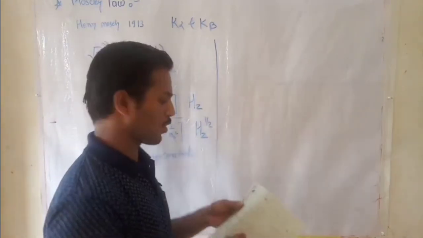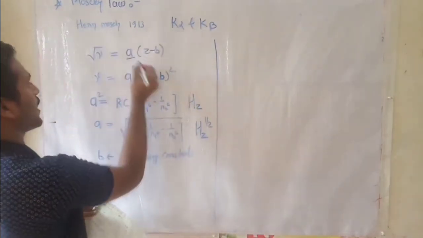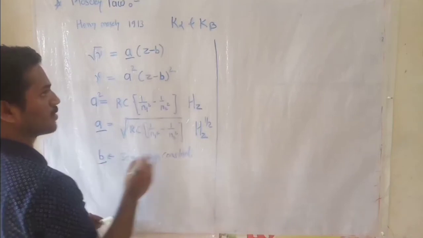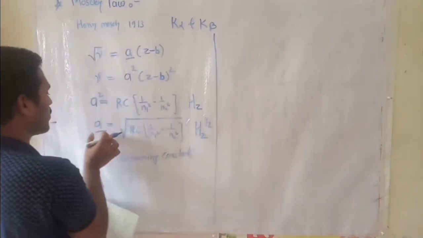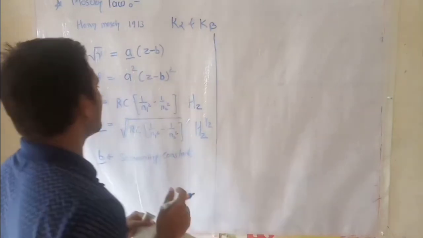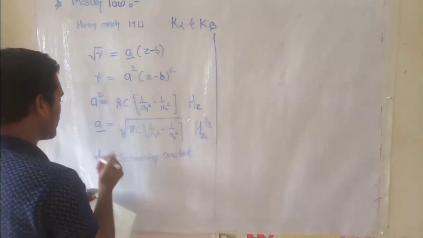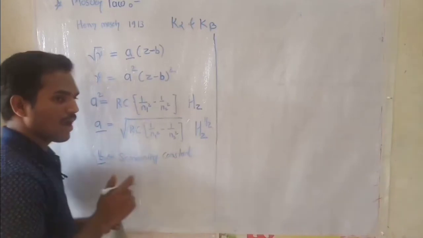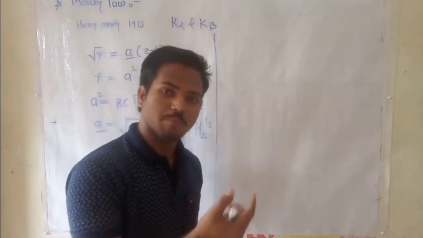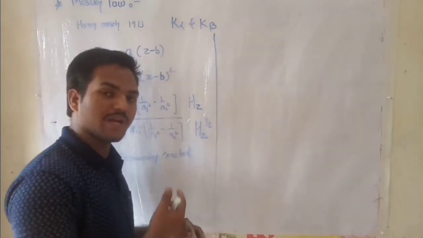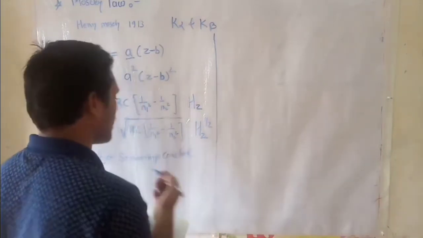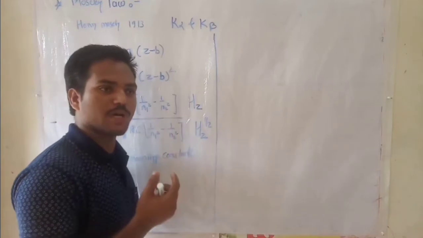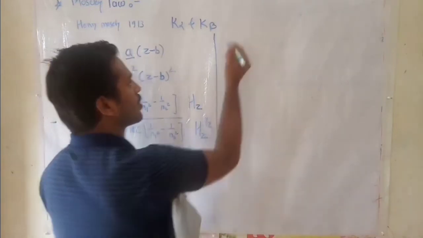Now I am taking one problem on the basis of a and b. This problem tells us that these a and b are independent of the material but dependent on the series of the spectrum. The problem contains two materials, copper and molybdenum.